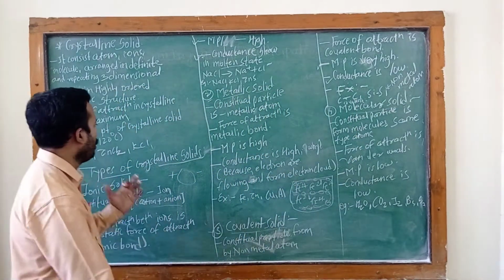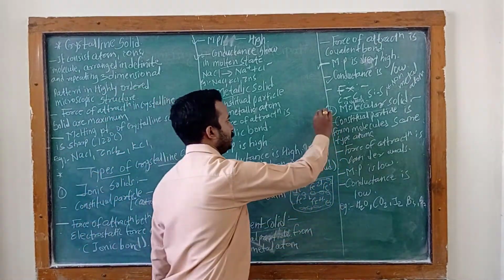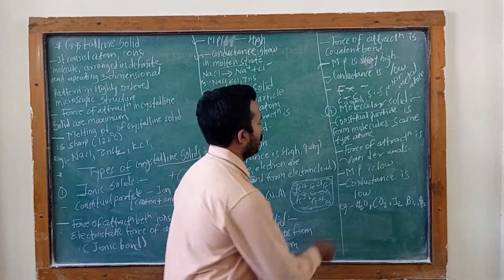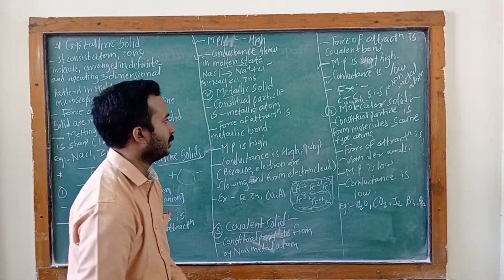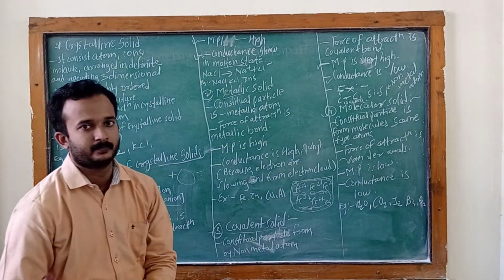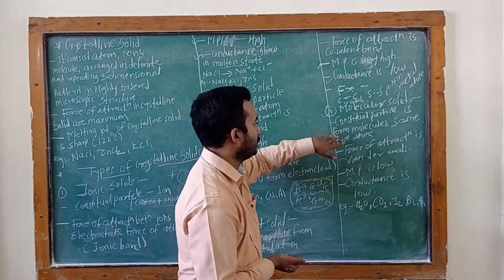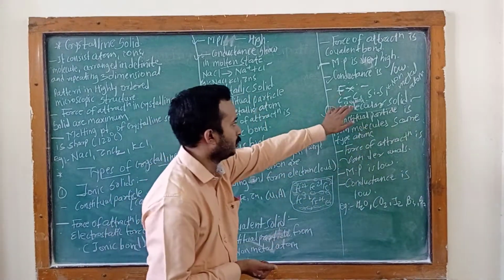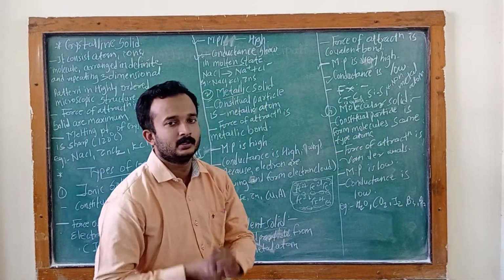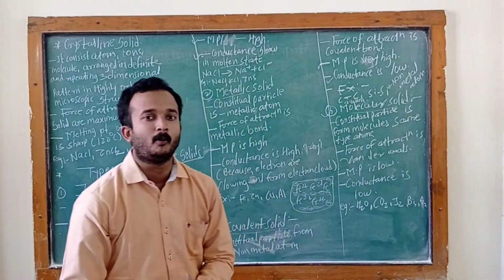This is the third type of crystalline solid, the covalent solid, and the last type of crystalline solid is the molecular solid. The molecular solid is about the constitutional particle. The constitutional particle is a molecule formed from the same type of atoms. This molecule is useful for the molecular solid.